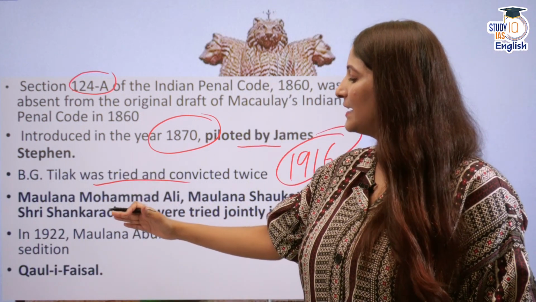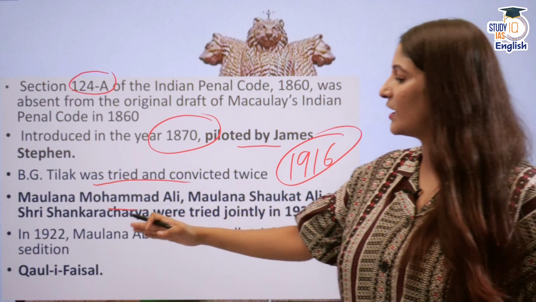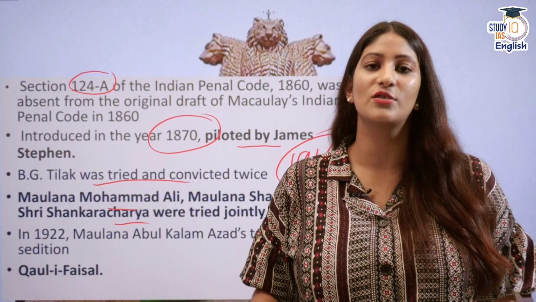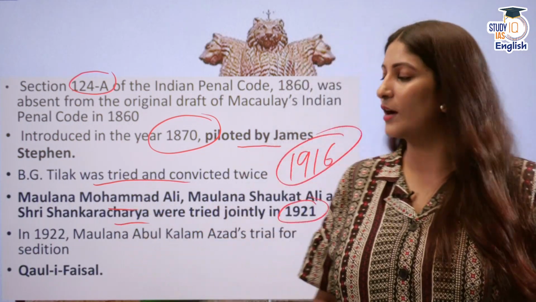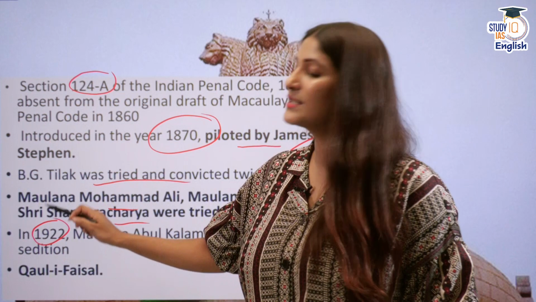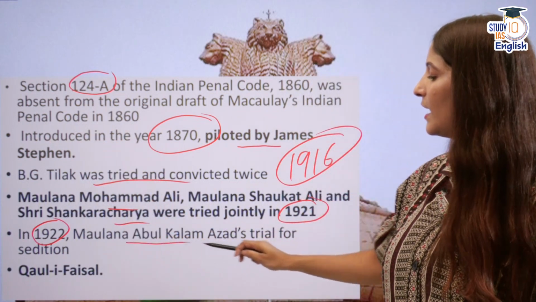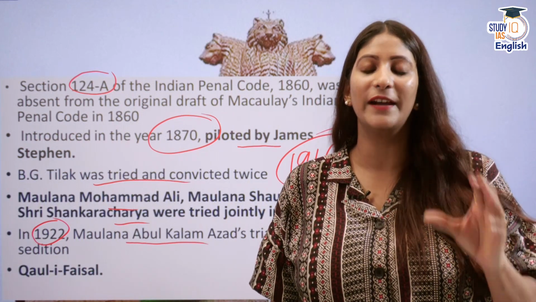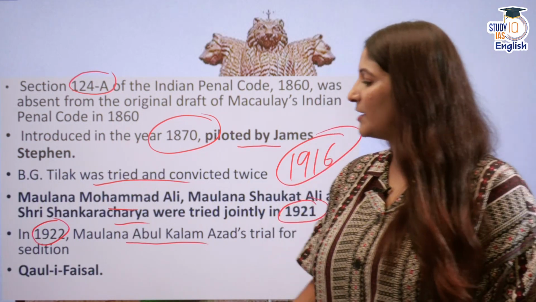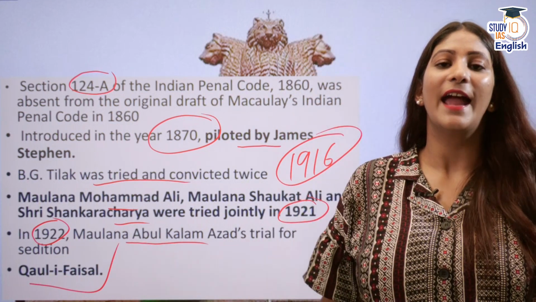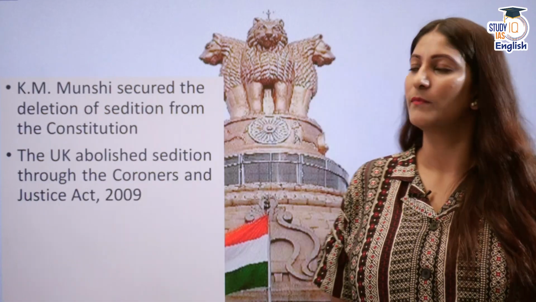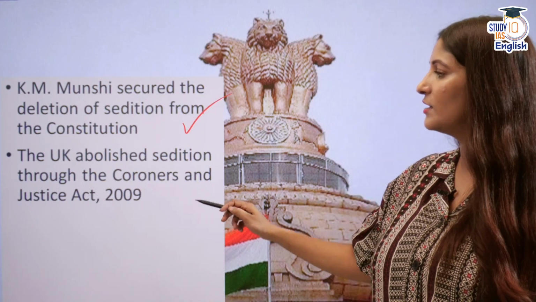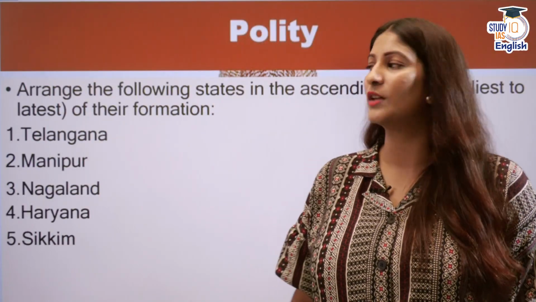Maulana Muhammad Ali, Maulana Shaukat Ali and Shri Shankaracharya were tried jointly in 1921, which was at the height of one phase of the Indian struggle, and in 1922, that was the Khilafat movement. Maulana Abul Kalam Azad was tried for sedition, and his speech, which was perfectly given in Urdu, finds a mention in Qawl-i-Faisal, a book. And here he defied the crown. Moving ahead, K. M. Munshi secured the deletion of sedition from the Constitution. UK abolished it in 2009.